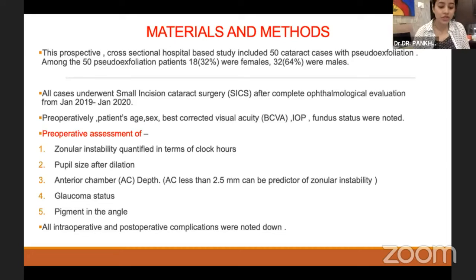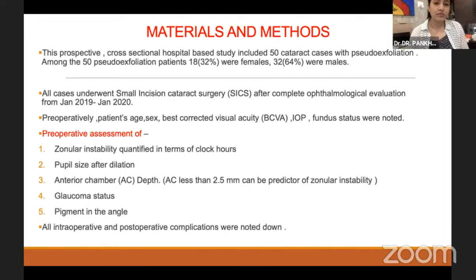Before going for surgery, in our study, the following assessment was done. Zonular instability was quantified under the slit lamp in terms of clock hours. Pupil size after dilation was noted. Anterior chamber depth, whether shallow or asymmetrical, suggesting lens displacement, was seen. Glaucomatous status with IOP measurement, optic disc assessment, and gonioscopy was done in order to see the presence of pigments in the angle.